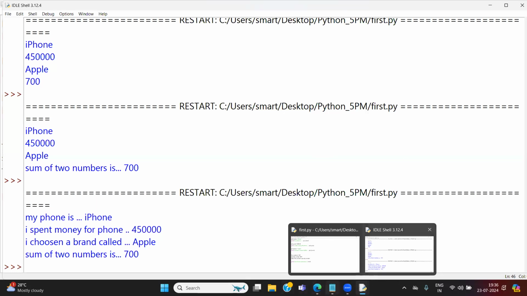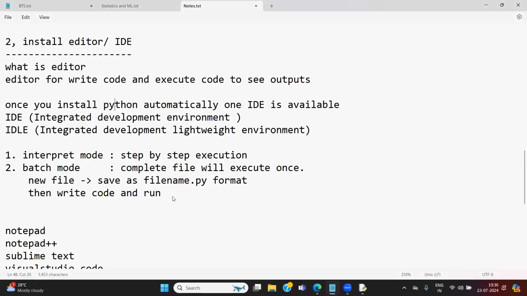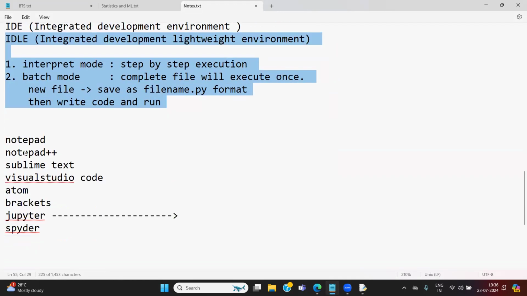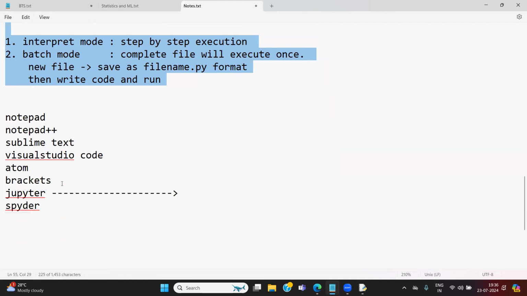Okay, how many editors are we using now? We are just using the first editor. The default editor is IDLE. When will IDLE come? When you install Python, IDLE automatically comes. But there are some other things also available. You can write Python code in Notepad, in Notepad++. You can work on Sublime Text, or on Visual Studio Code. Okay, let me go with Visual Studio Code now.